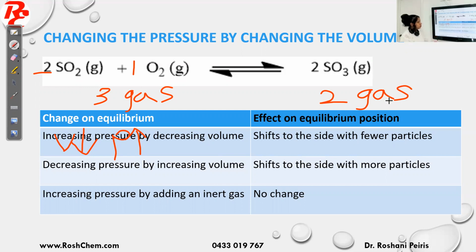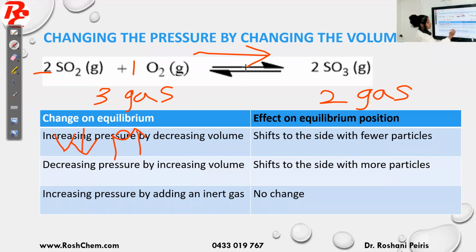Therefore, the system tries to decrease the pressure. To decrease the pressure, the less gas particle side will be favored, which is the forward direction. So your reaction will go forward. We say net forward reaction is happening. Therefore, the position of equilibrium will shift to the right in this case.